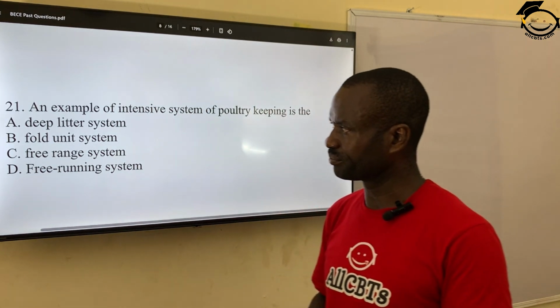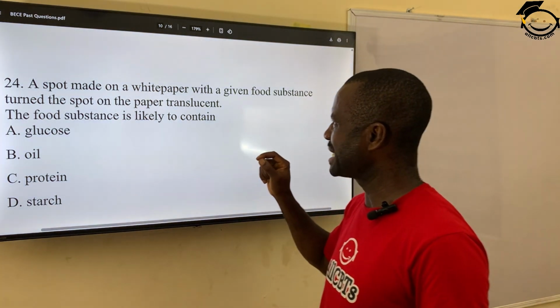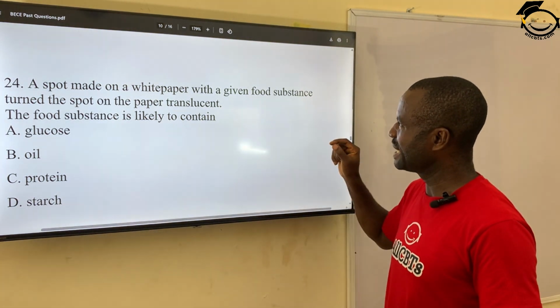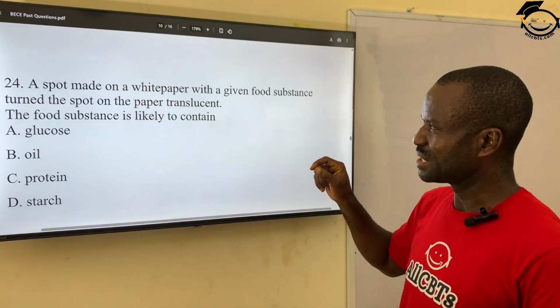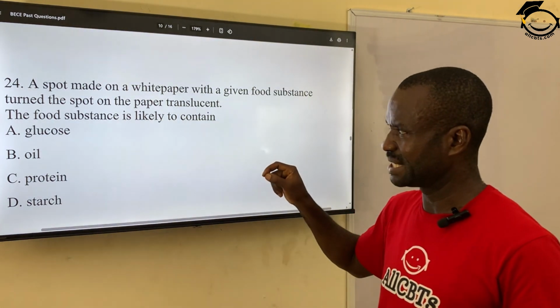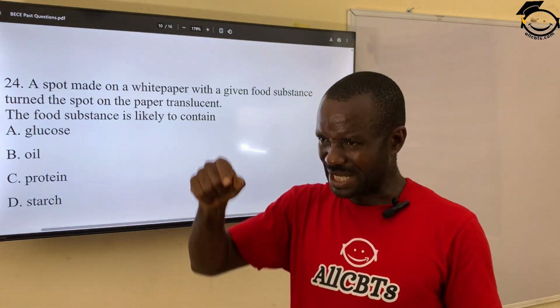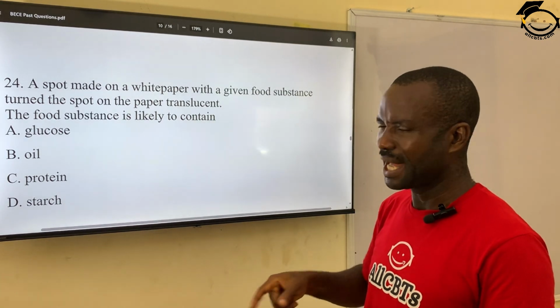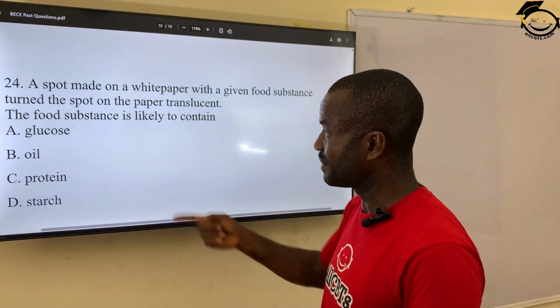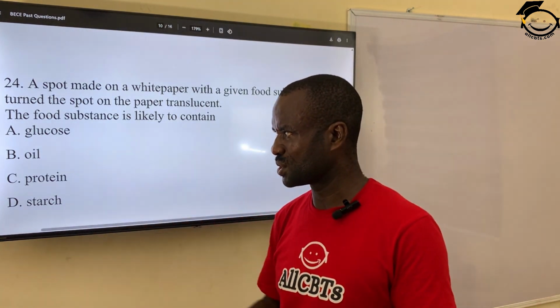Fold unit system. 24. A spot made on a white paper with a given fat substance turns the spot on the paper translucent. If we have a fat substance with a spot on a white paper, and when the paper turns translucent, the fat substance is likely to be what? A. Glucose.